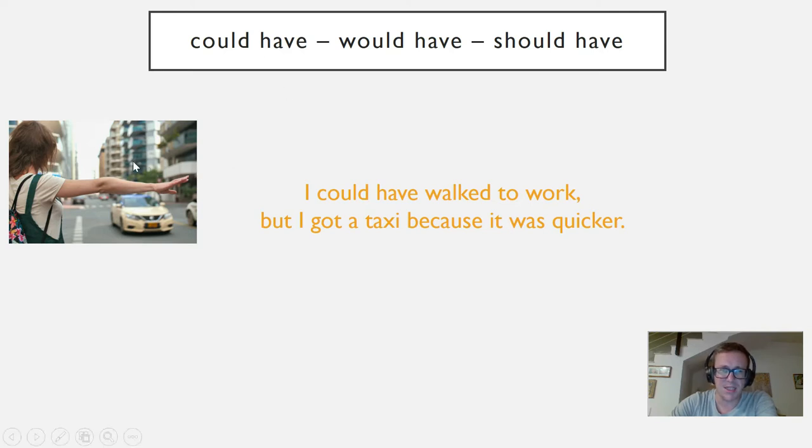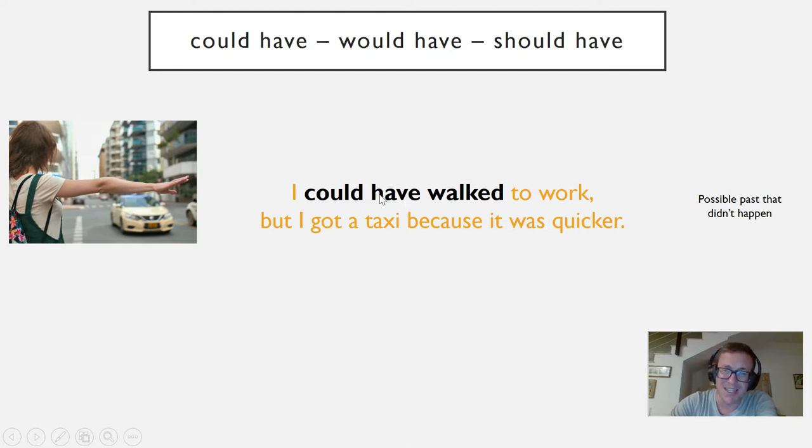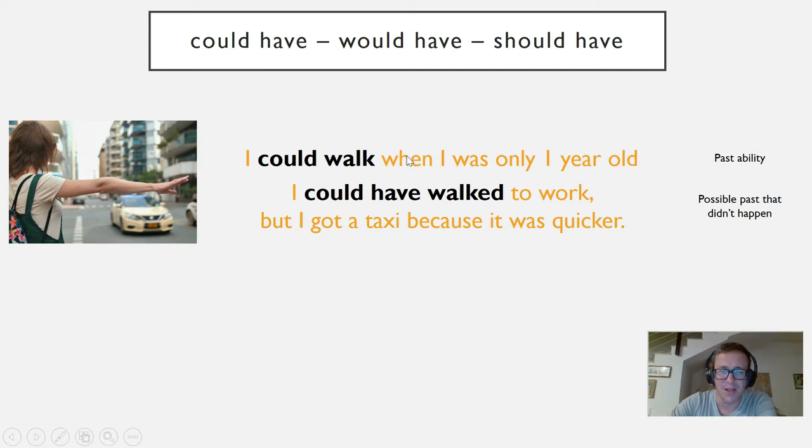Look at this sentence. I could have walked to work, but I got a taxi because it was quicker. In this we have could have walked. Could have with the past is a possible past that did not happen. So the walked is to talk about the past, but the could have refers to the fact that it was possible but didn't happen. If you compare it to this, I could walk when I was 1 year old. This also is in the past, but it's using could as an ability. But when we use could have, it's a possible past.